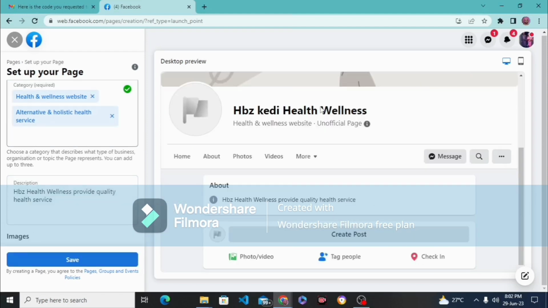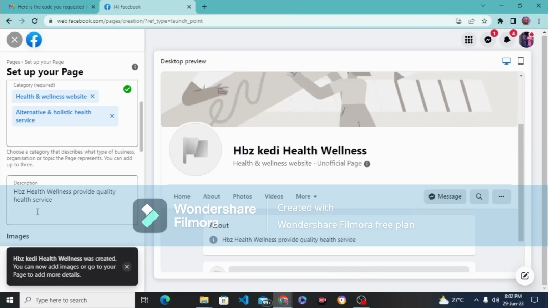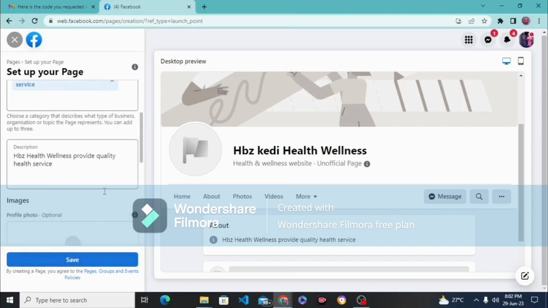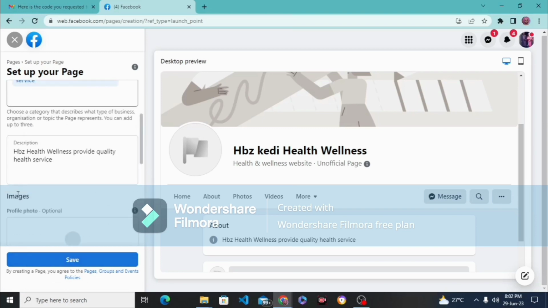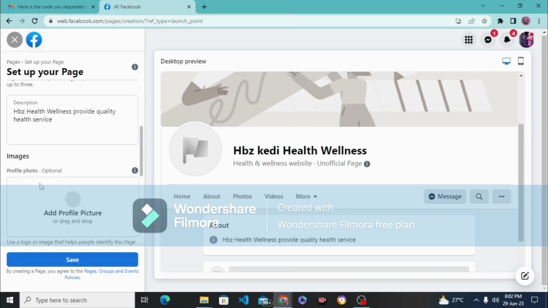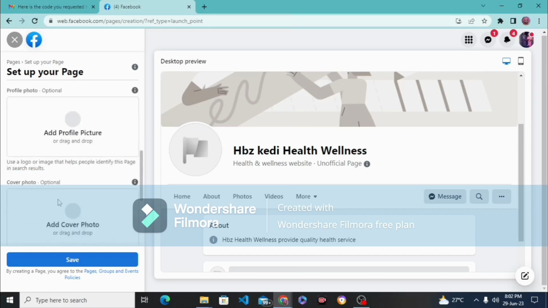Okay. So good. Do you see how our Facebook page is looking? We are yet to upload our image, so it's asking us to click on save. Once you click on save, the next stage is to upload your profile picture. Now let me just explain something about this profile picture.